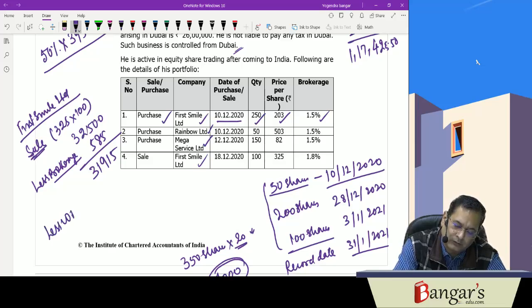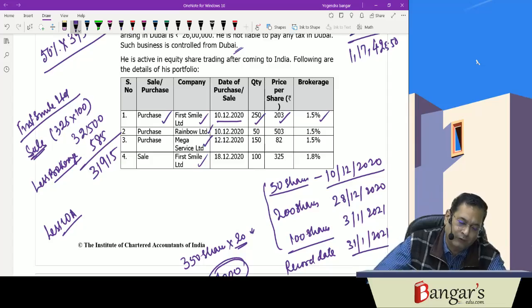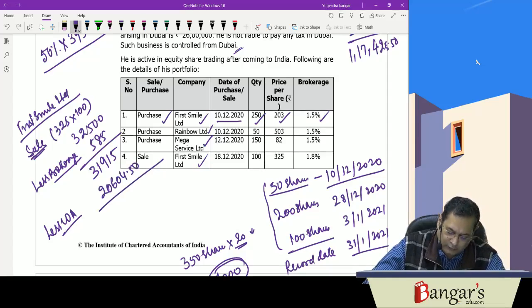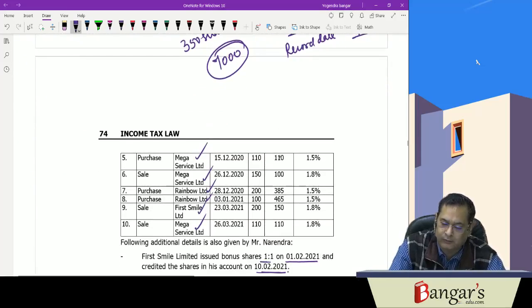Less cost of acquisition for 100 shares: 203 per share into 100, plus brokerage of 1.5%. That is 20,604.50. 31,915 minus 20,604.50, so short term capital gain will be 11,310.50 here.